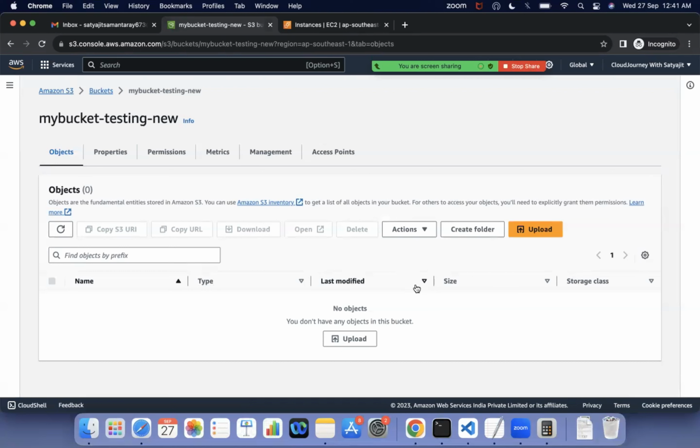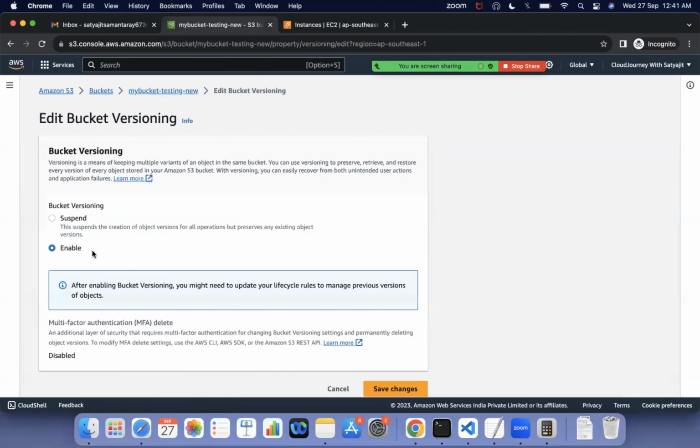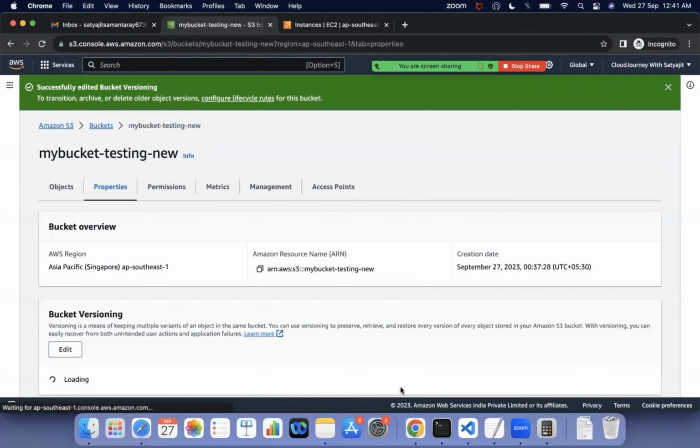Okay, so to do that, there is a concept called versioning. If you enable the versioning, what will happen? It will be unable to delete that. Okay, we'll verify how to enable versioning. What we'll do, select that bucket, we can go to the properties, and here bucket versioning, we have to edit it and we have to enable it. Once it is enabled, we can save changes. It means the bucket versioning can be enabled, it cannot be disabled, it can only be suspended, means we can only stop it. Okay, we cannot disable permanently. Once you enable, now my versioning got enabled.